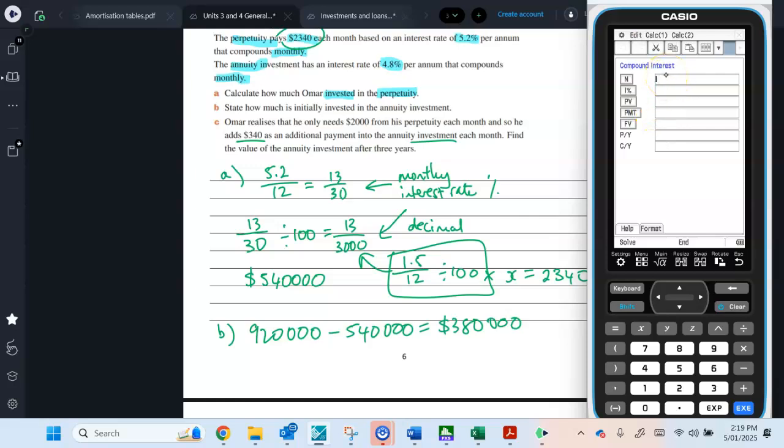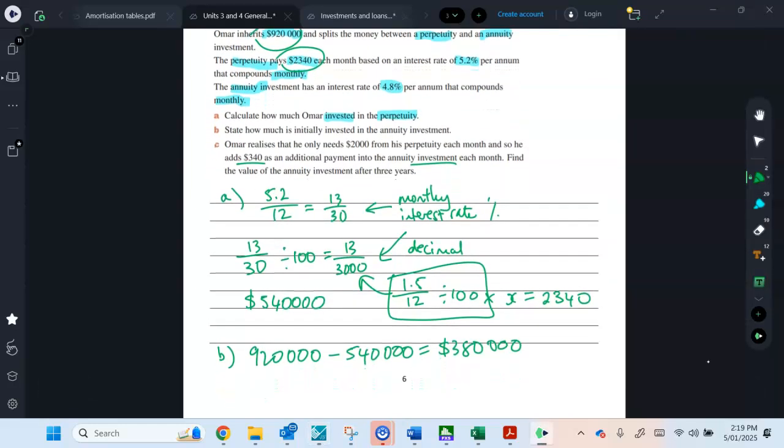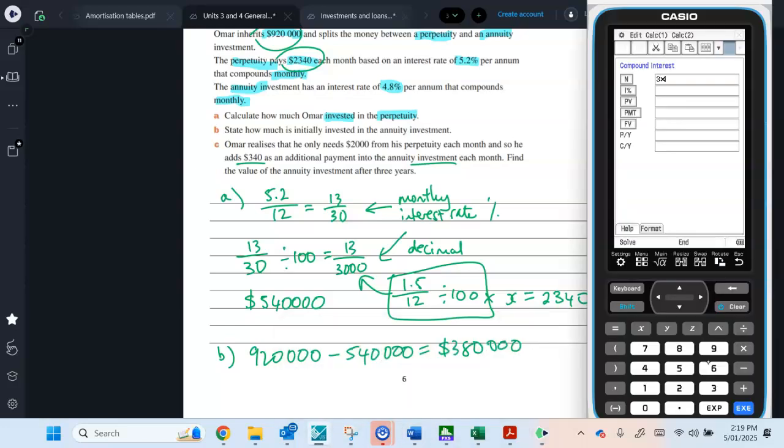Let me just read it. How long? 3 years. No time has passed, so we're assuming that the initial value is still $380,000. 3 years, but it's monthly, so it's 3 times 12.